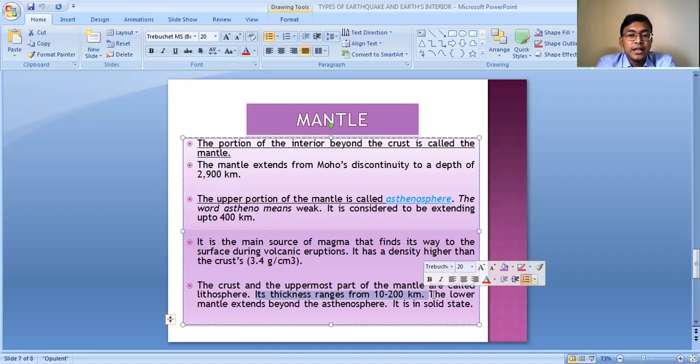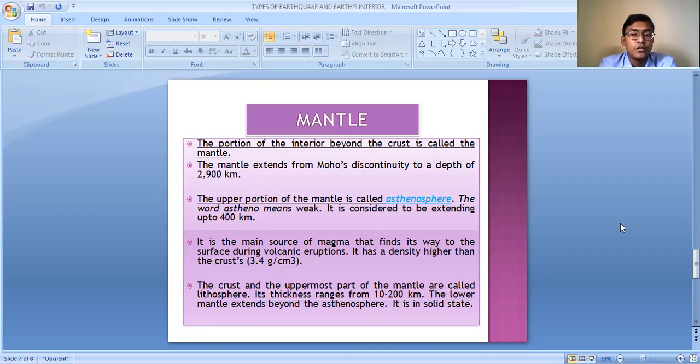Basically, the asthenosphere is in the liquid state, where the magma can be found in liquid form. The lower layer of the mantle, beyond 400 kilometers, is in the solid form. So the lower layer of the mantle, which lies below the asthenosphere, is in the solid state.